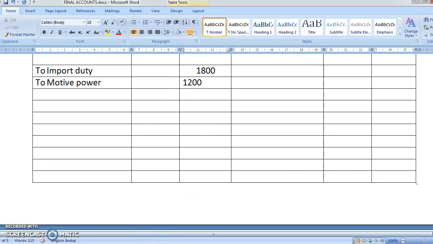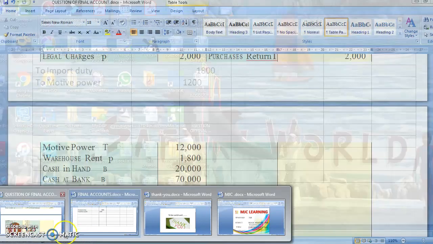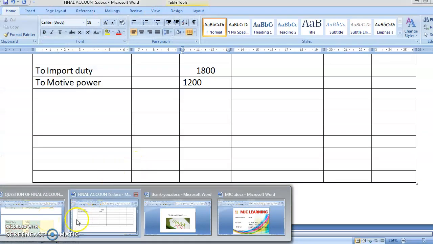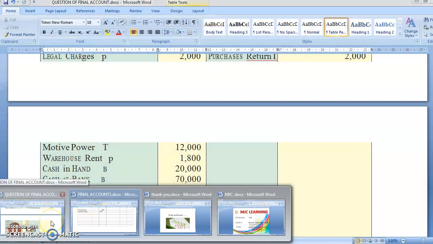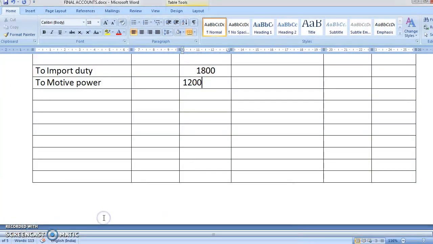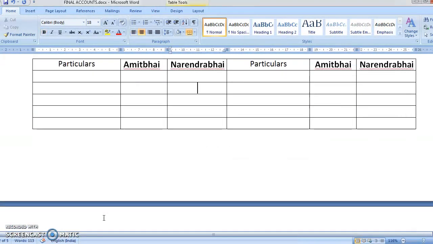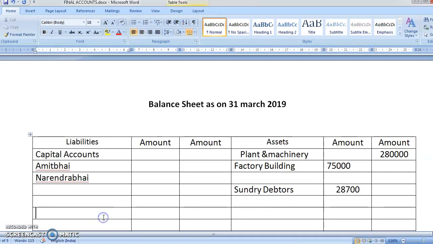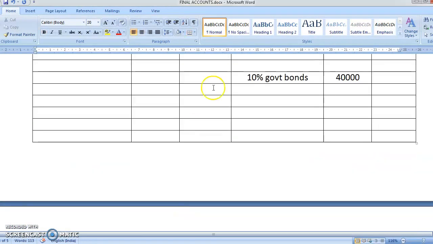Okay, students. Now let's go to the next items, cash in hand and cash at bank. You know, cash in hand and cash at bank are both balance sheet items, 20,000 and 70,000. So directly in the balance sheet. There is no adjustment in that, so you will directly write. Cash in hand, yes, 20,000.